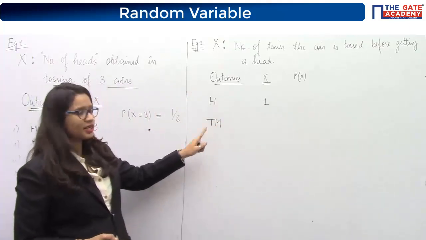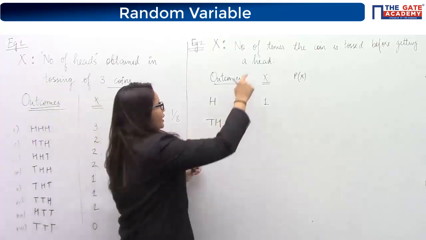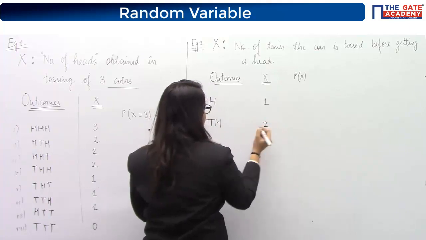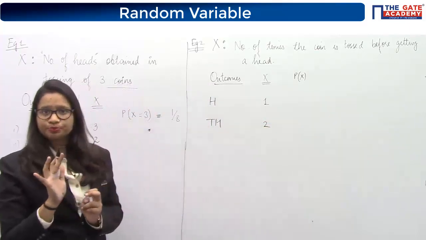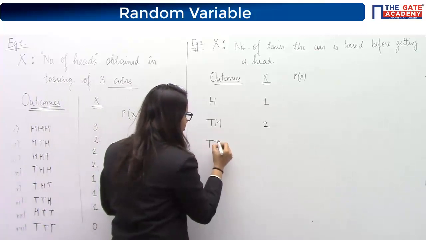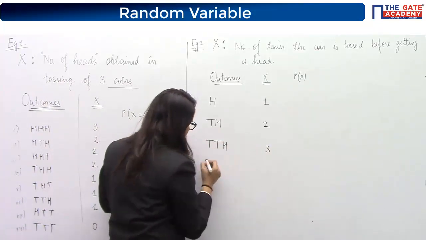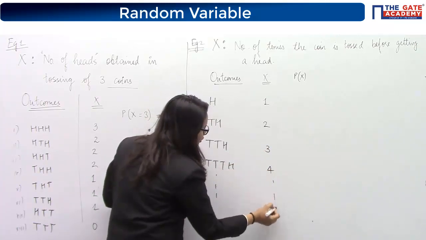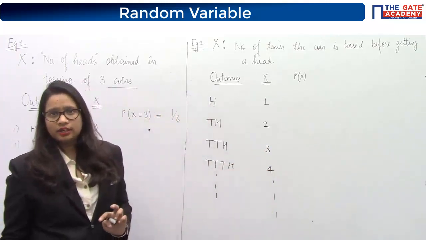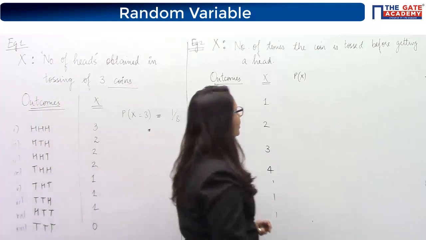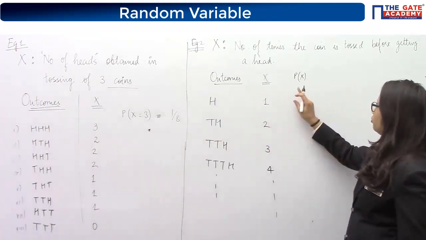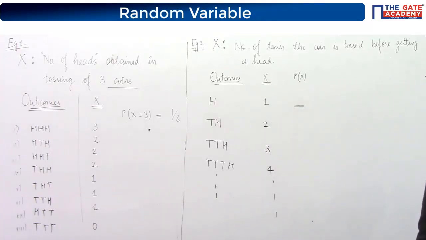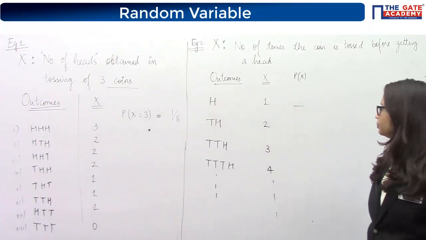Now for this case, how many tosses are required? Because x is nothing but the number of times the coin is tossed, it will be equal to 2. Similarly, the third outcome can be like this and this will be 3. Similarly it can be like this and it will go on up to infinity. Now if I ask you what is the probability of x equal to 1? Can you tell me what is the probability of x equal to 1?